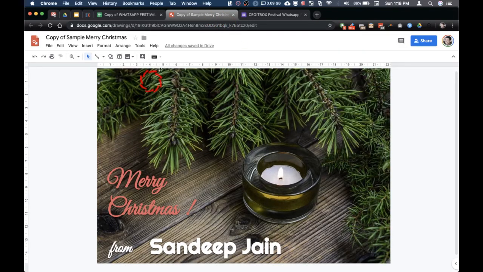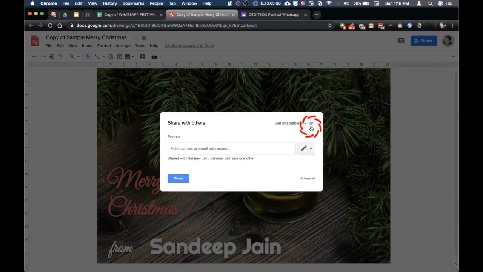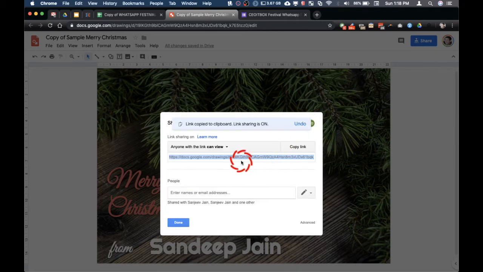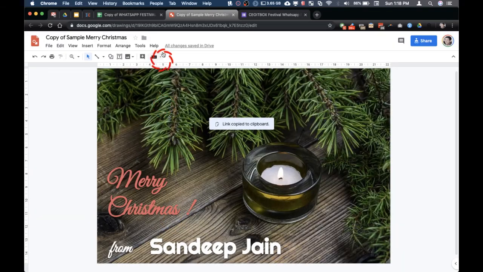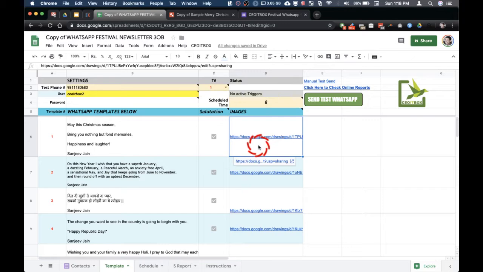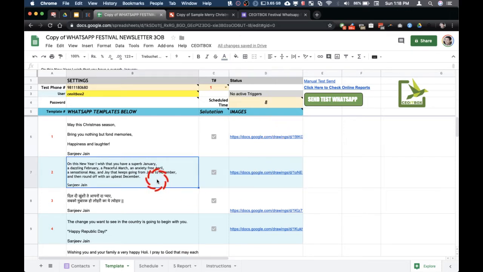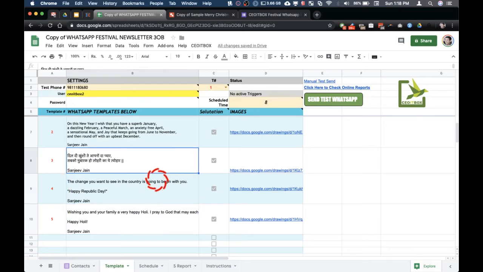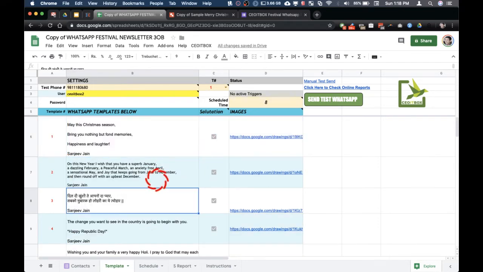Let me show you how to get the link for this file. So click on share, and here again you will see this option of getting a shareable link. I click on this. So you can see this here. I can copy the link from here. So do remember to change this with your own link because you want to have your own images here, not the ones that I have put in. So you can do the same and create the messages for different festivals like this here.